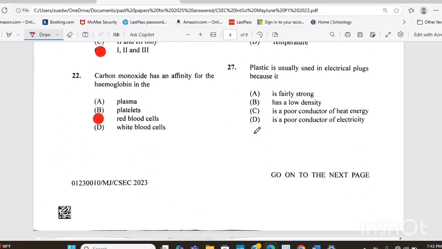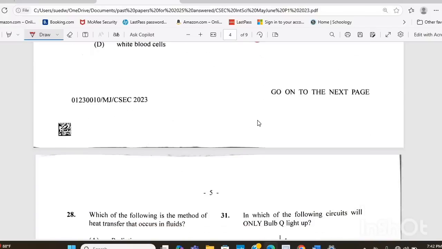Question 27. Plastic is usually used in electrical plugs because it A, is fairly strong, B, has a low density, C, is a poor conductor of heat energy, D, is a poor conductor of electricity. And the answer there is D. It's a poor conductor of electricity.